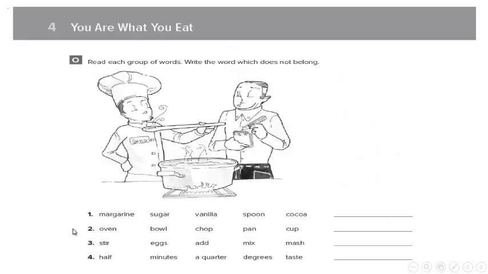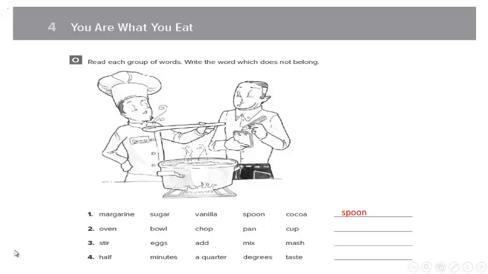Turning to this exercise, we are supposed to find the odd one out, or take the word that does not belong to the group. Margarine, sugar, vanilla, spoon, cocoa. So it should be the spoon because all of them are food, yet this is a utensil. Oven, bowl, chop, pan, cup. What do you think? You're right there. The word chop here is a verb, though all other things are nouns.